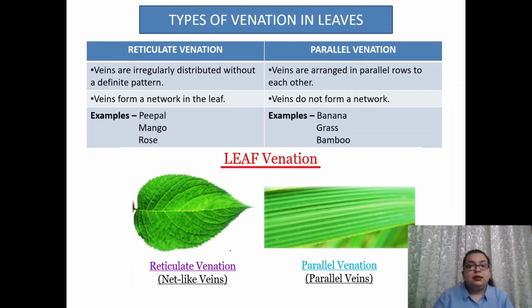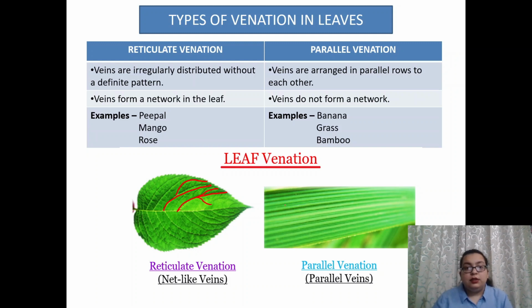The next thing is, what are the types of venation in leaves? There are two types of venation in leaves. One is reticulate venation and the other one is parallel venation. In reticulate venation, the veins are irregularly distributed, like in this leaf. The veins are irregularly distributed throughout the leaf without any definite pattern.